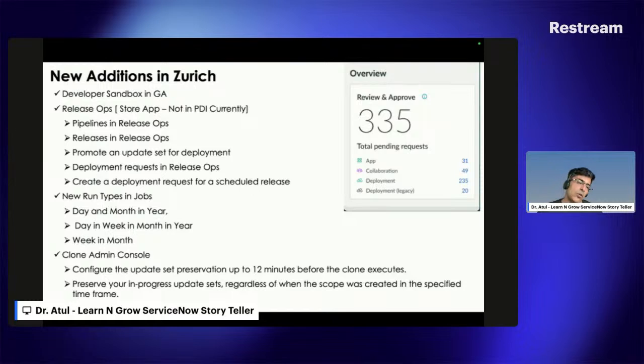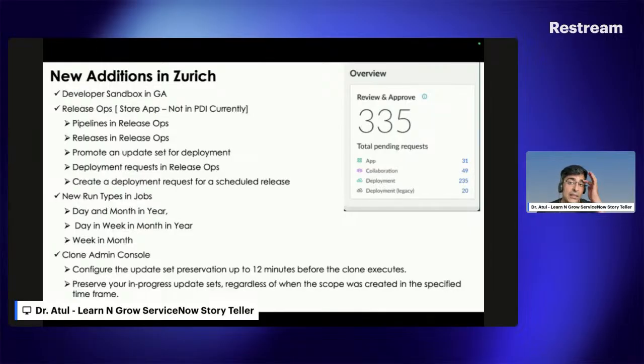Now someone asked me, Atul, what is the best feature you like? I like Release Ops. Release Ops is a stored application at this point in time. It is not available in the PDI. I tried to search a lot. In Release Ops you can create releases. Now the question comes, does this mean that ServiceNow is going to deprecate DPR, the Digital Product Release? No, it is not going to do that.